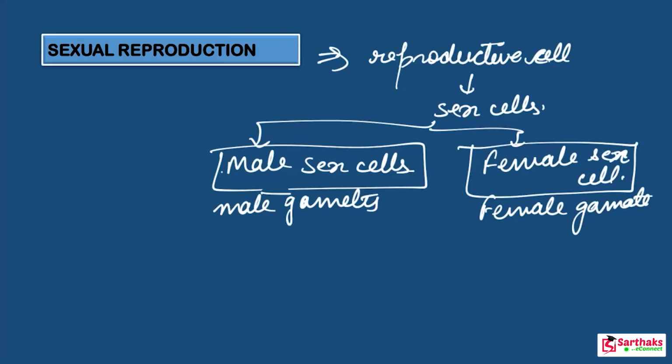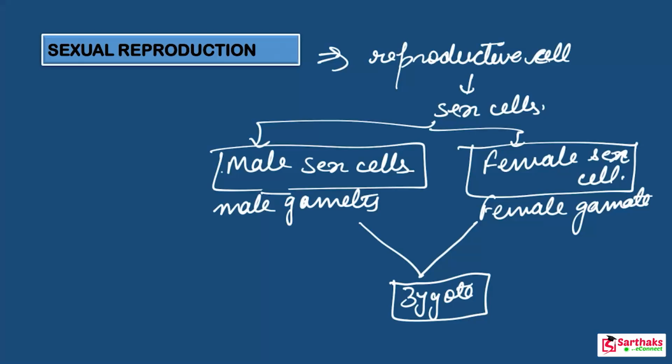Clear? Now the fusion of these two gametes forms a new cell which is known as the zygote. Beta, these are the terminologies which we will use many times in this chapter. Keep this in your mind, you have to learn all the terminologies, because these terminologies are very important for this particular chapter.